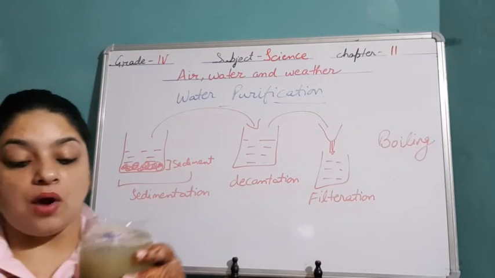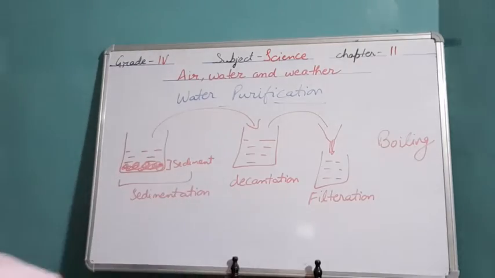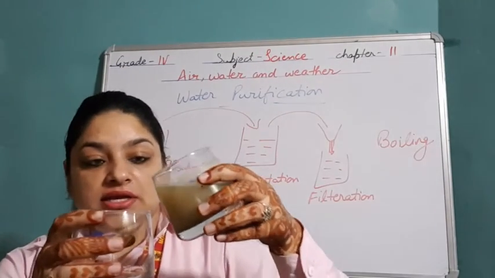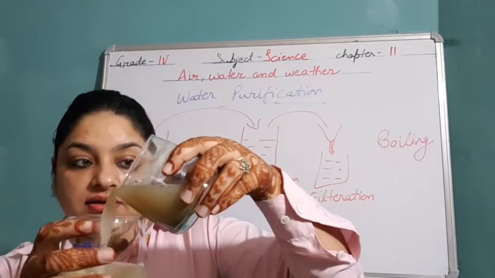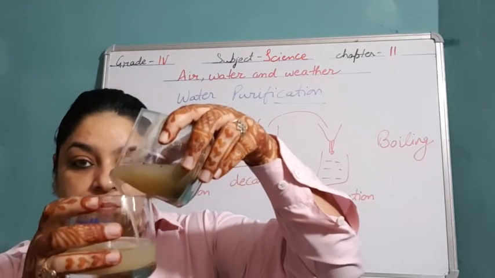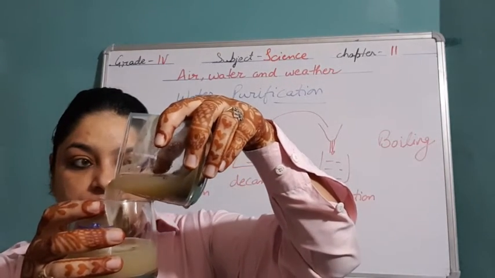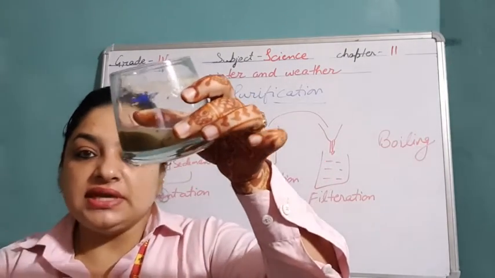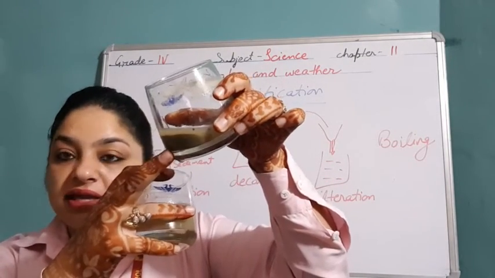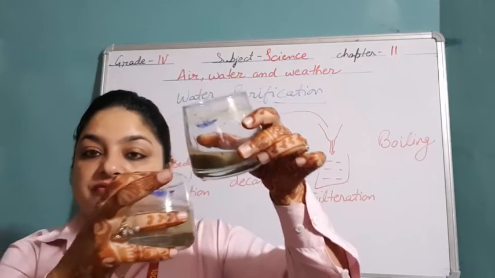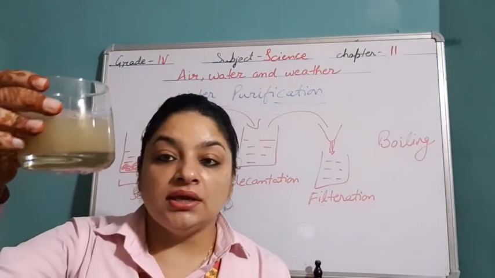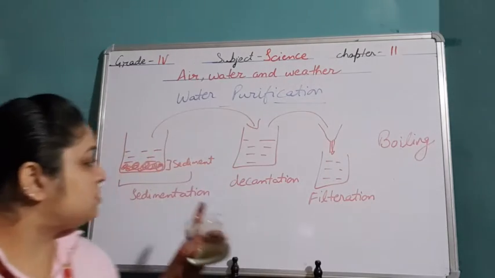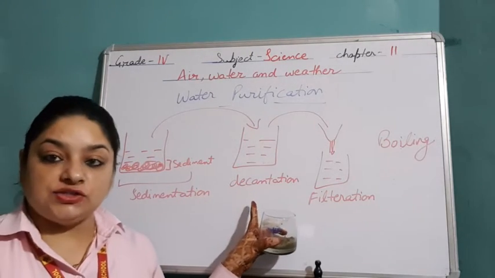Now, if without disturbing these sediments, I pour only this muddy water into another container. See. You can see these sediments are there down over there. I have not disturbed them. Without disturbing it, only the impure water I have poured into another container. So this process is known as decantation.